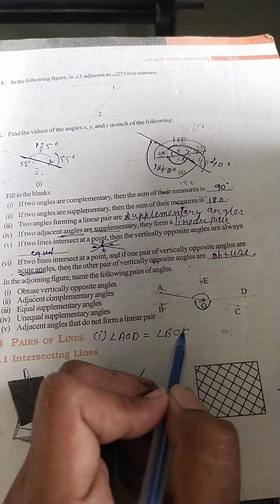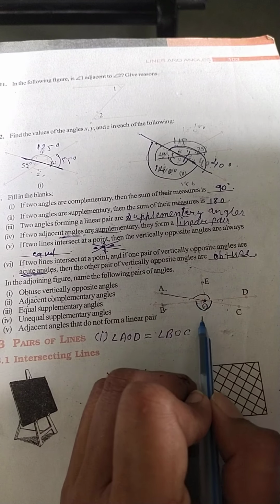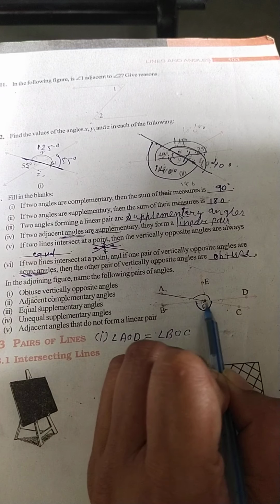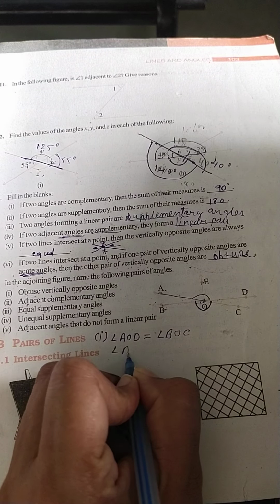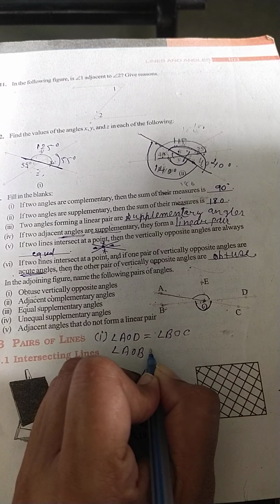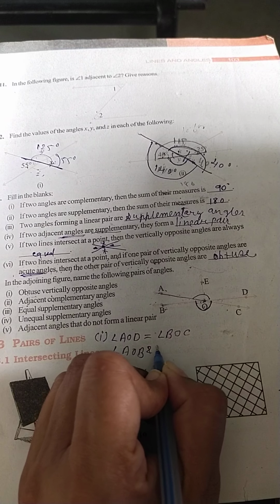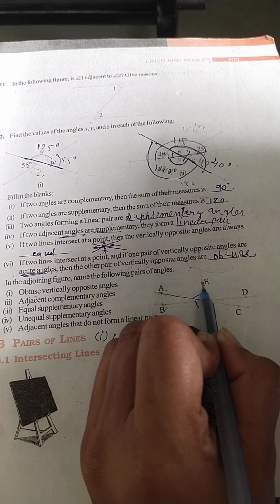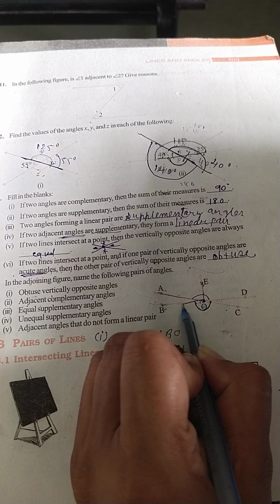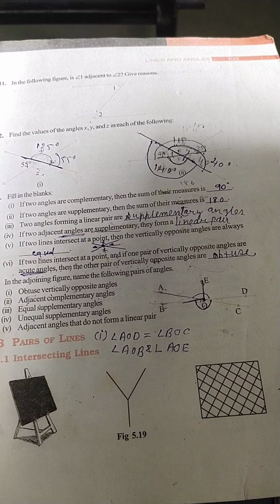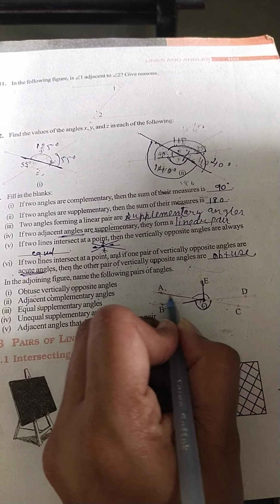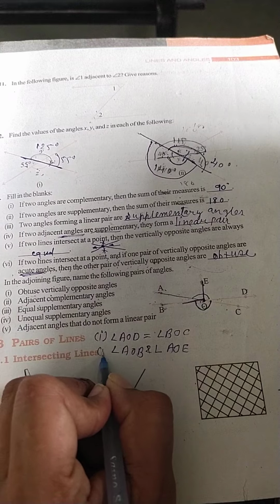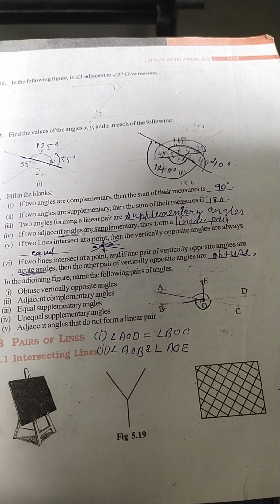Okay. So here angle AOB and angle AOE, because here it make the right angle. Okay, complementary means we want the sum 90 degree. Okay, so this angle and this angle. Clear, student? Now third one.